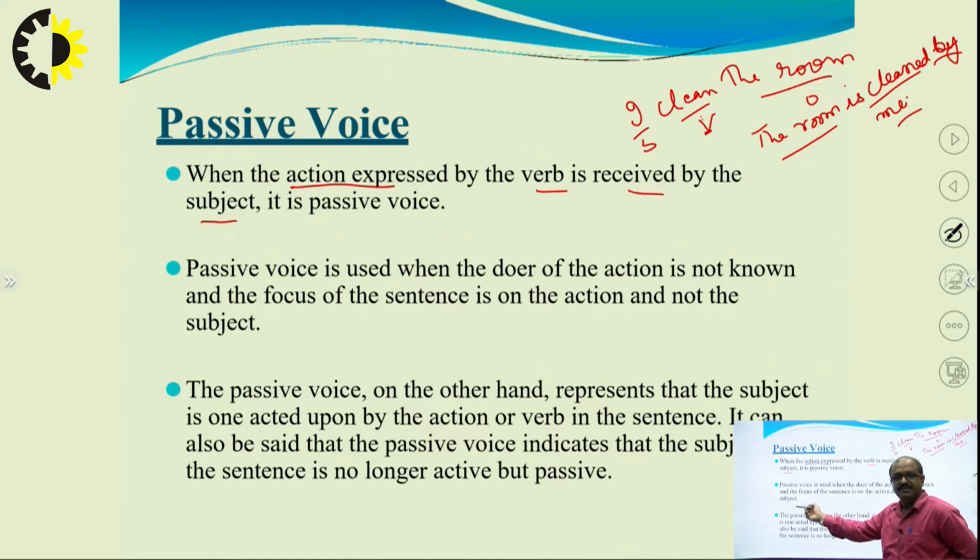Secondly, passive voice is used when the doer of the action is not known, and the focus of the sentence is on the action and not on the subject.